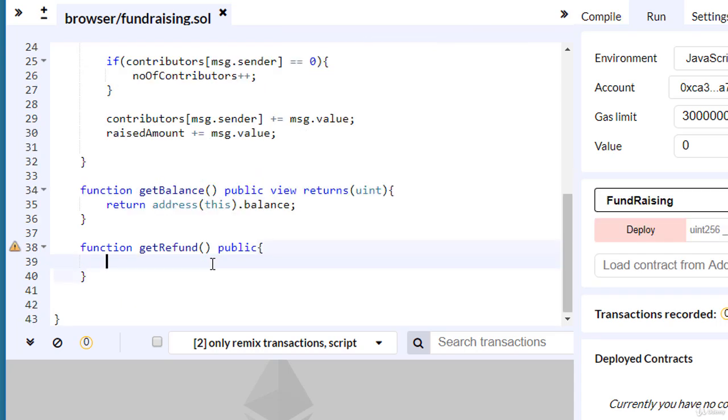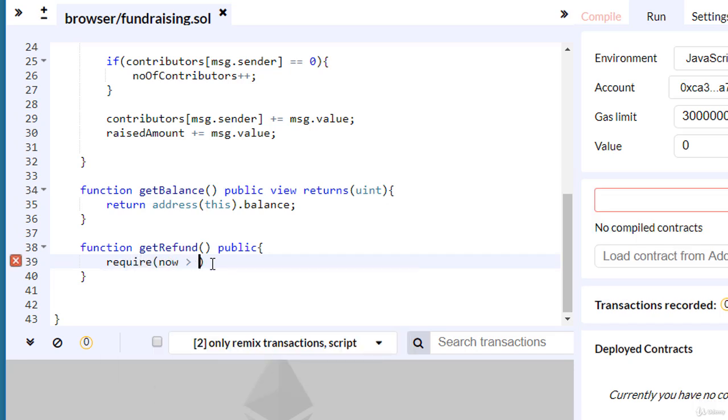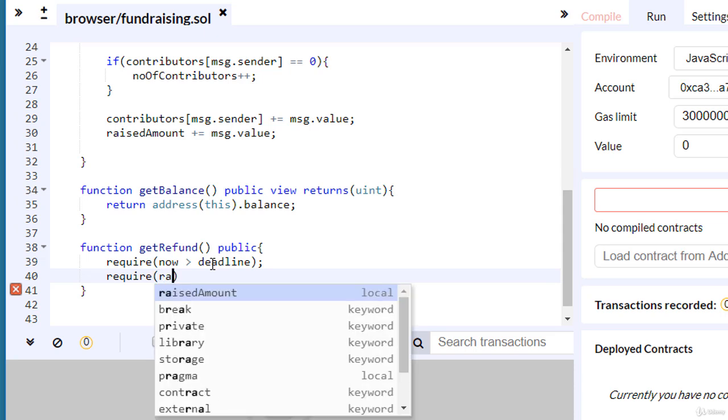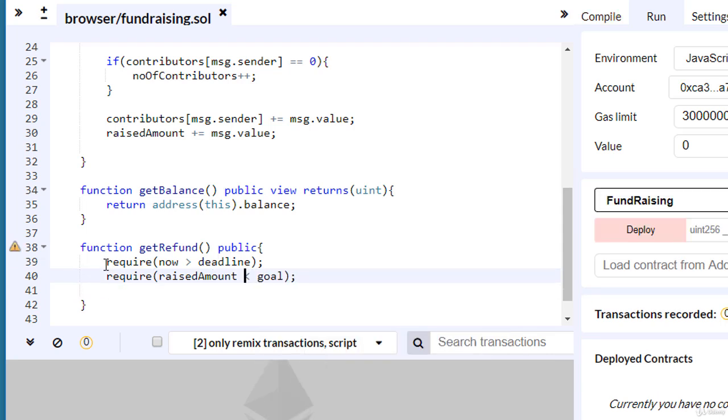When can a contributor request a refund? He can request a refund after the deadline. This means require now greater than deadline. And if the raised amount is less than the goal, so the goal hasn't been reached, this means require raisedAmount less than goal. If these two conditions are met, the contributor can request a refund.